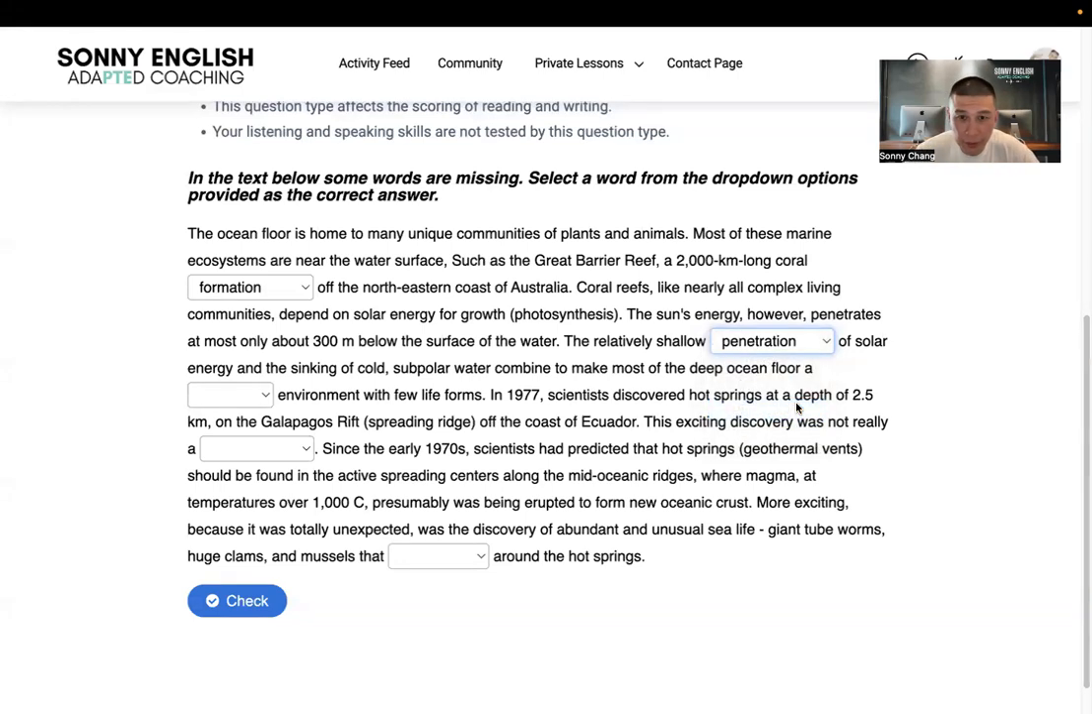let's see if it works. The relatively shallow penetration of solar energy. I believe you can use penetration. And the reason is because of this word, shallow. Do you know what that means? It's when you go to the swimming pool.